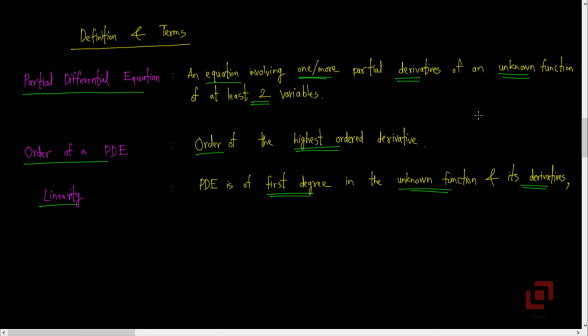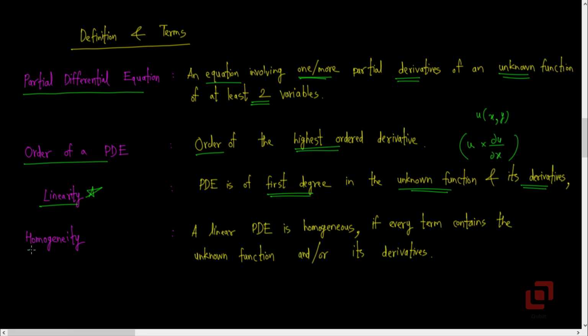In other words, if u is the unknown function of two independent variables x and y, then for the differential equation to be linear, we cannot have the function u and its derivatives appearing in the same term. If the differential equation contains such terms, then it is no longer a linear differential equation.